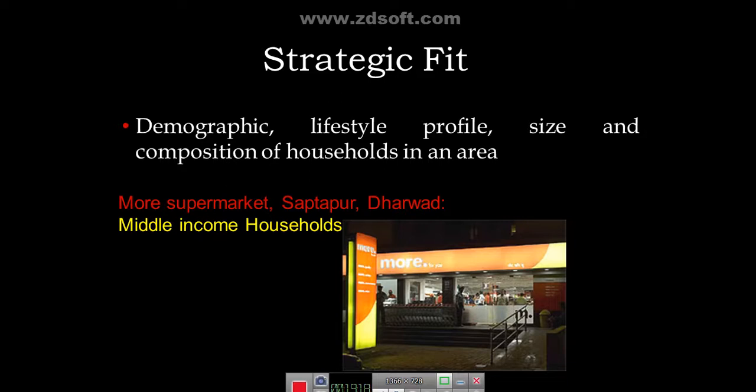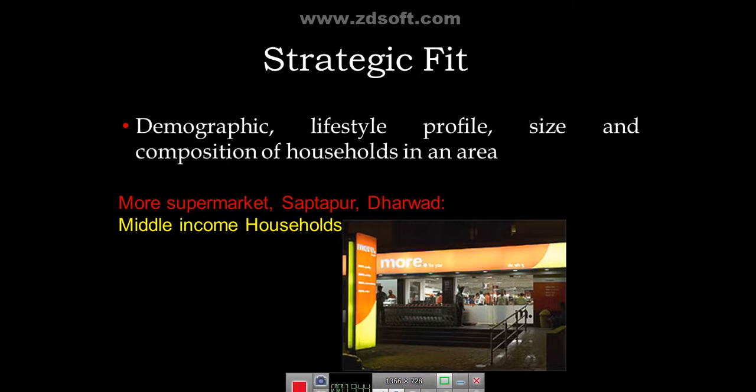That area is nothing but the area surrounding the site, or catchment area. One good example of that is the first supermarket in Dharwad, which was a More supermarket in Saptapur. As of now, I think there are 4 to 6 more supermarkets in Dharwad. Among them, this is the best performing store in Dharwad.